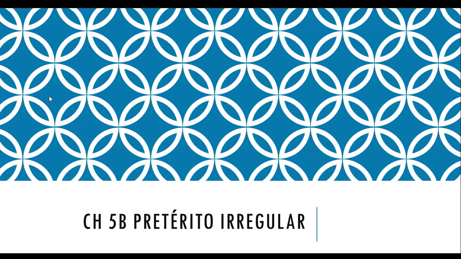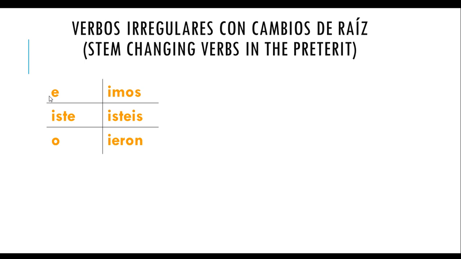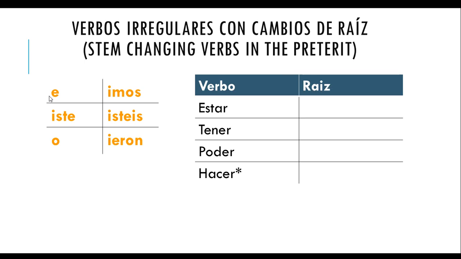Today we're going to be going over the irregular verbs from chapter 5b, but before we introduce 4 new verbs, we're going to review a similar grammar concept. So last term you learned 4 irregular verbs that were stem changing in the preterite. And the 4 verbs were estar, tener, poder, and hacer.